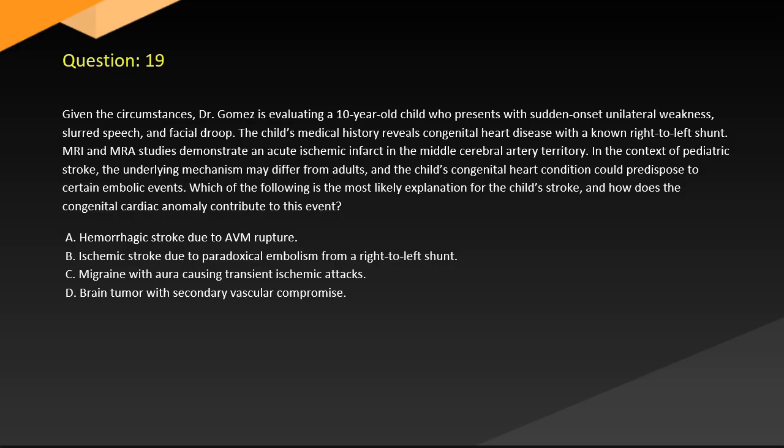Question 19. Given the circumstances, Dr. Gomez is evaluating a 10-year-old child who presents with sudden onset unilateral weakness, slurred speech, and facial droop. The child's medical history reveals congenital heart disease with a known right-to-left shunt. MRI studies demonstrate an acute ischemic infarct in the middle cerebral artery territory. In the context of pediatric stroke, the underlying mechanism may differ from adults. A child's congenital heart condition could predispose to certain embolic events. Which of the following is the most likely explanation for the child's stroke, and how does the congenital cardiac anomaly